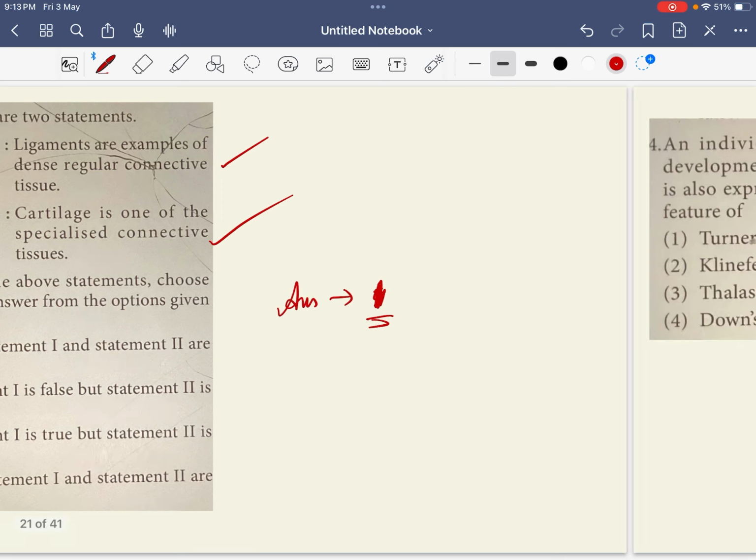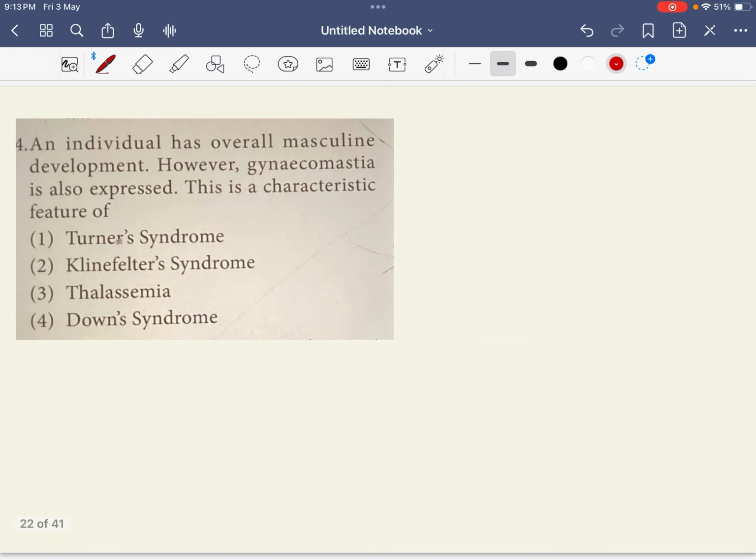An individual has overall masculine development. It shows a condition which is expressed. This characteristic is a condition of Klinefelter syndrome, neither Turner syndrome because they are only for the female, not thalassemia, not Down syndrome. It's a condition for the Klinefelter syndrome. So your option is 2.